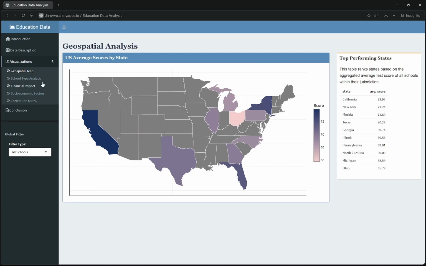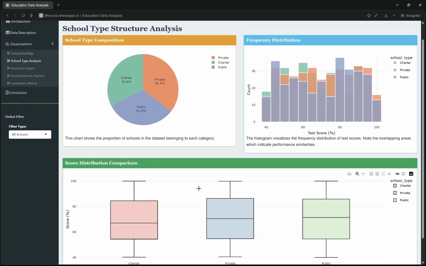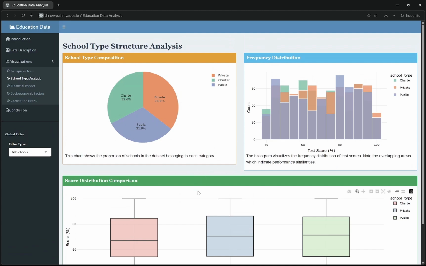Next is the school type analysis. This section highlights the structural differences between institutions. First, the pie chart shows the composition, revealing a balanced mix of roughly 33% each for public, private, and charter schools. Next to it, the histogram shows the frequency distribution of scores. You can see overlapping areas, but there is a distinct color for each type.